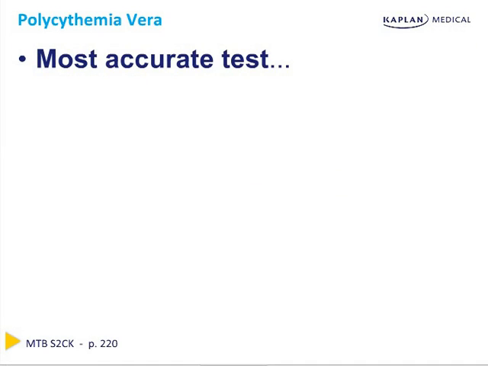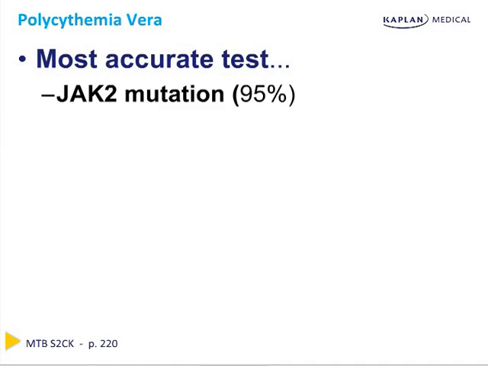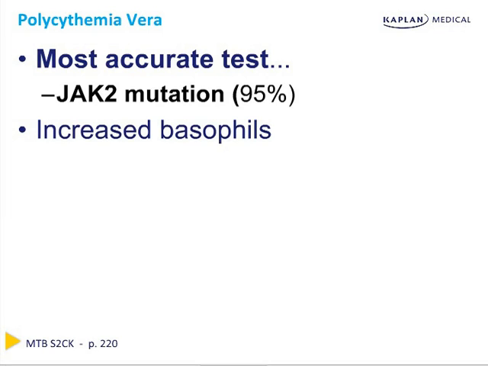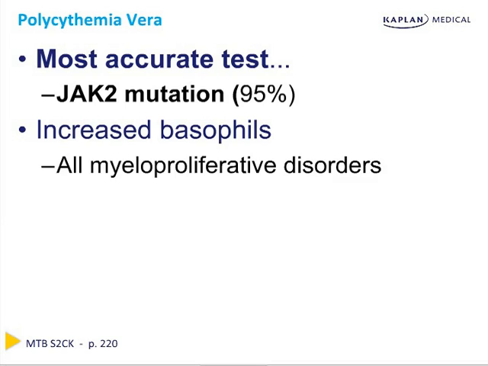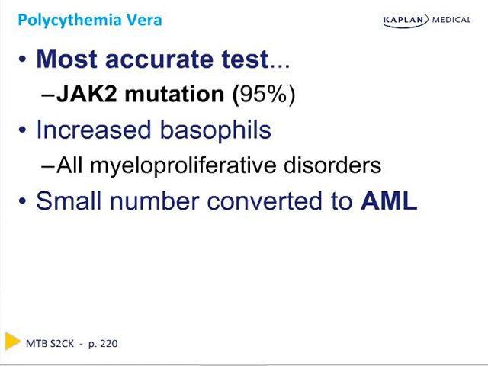The most accurate test of polycythemia vera is the JAK2 mutation, in 95% of patients. There are increased numbers of basophils as there are in all myeloproliferative disorders, and a small number can convert to acute myelogenous leukemia. And it's the basophils that have the histamine which make you itch. That's why patients with P. vera often complain, I'm feeling itchy, particularly after a hot shower.